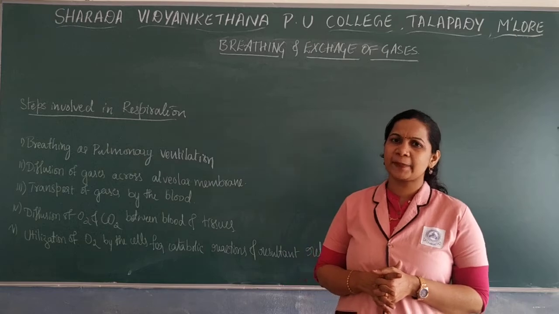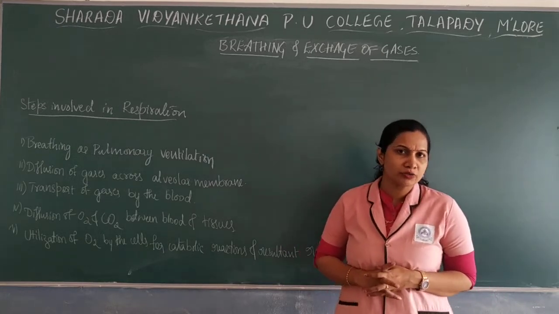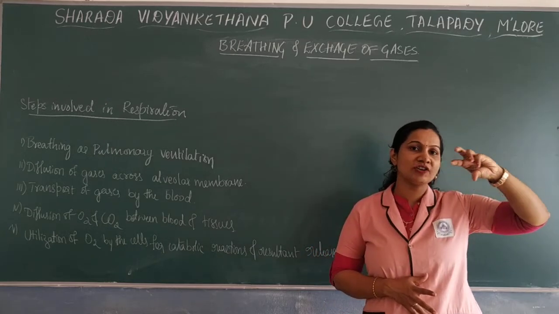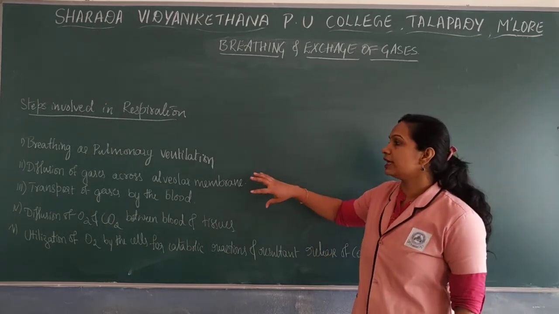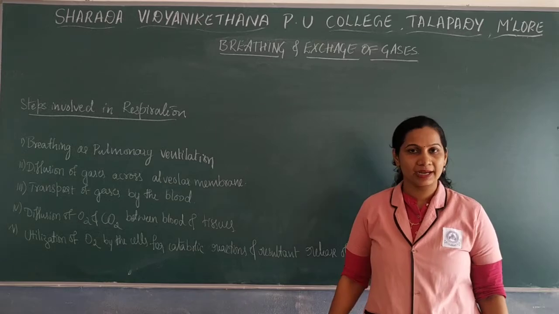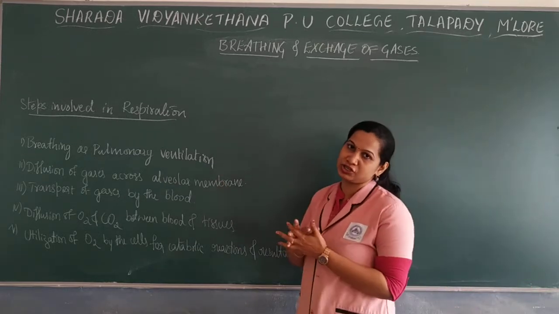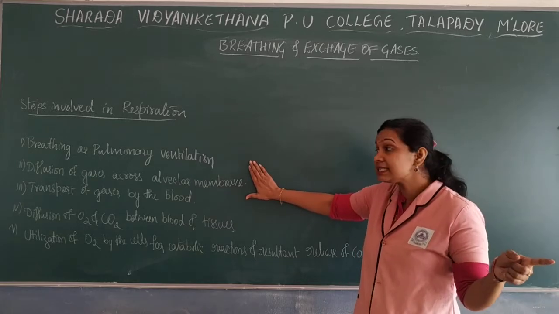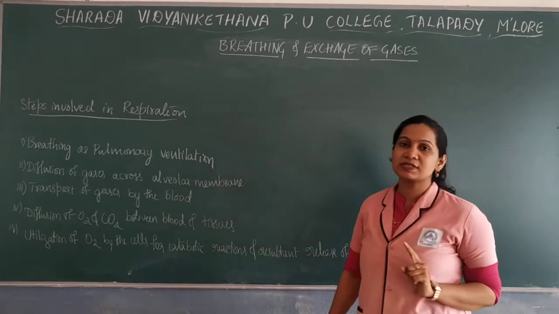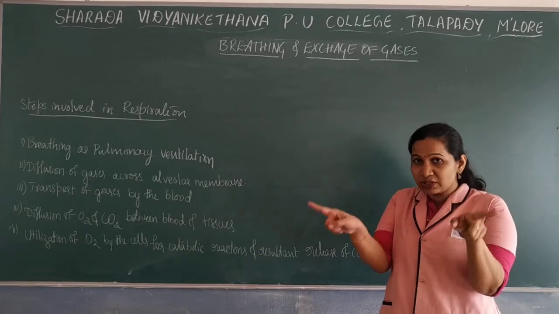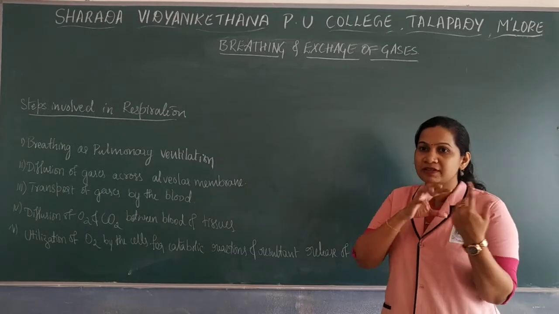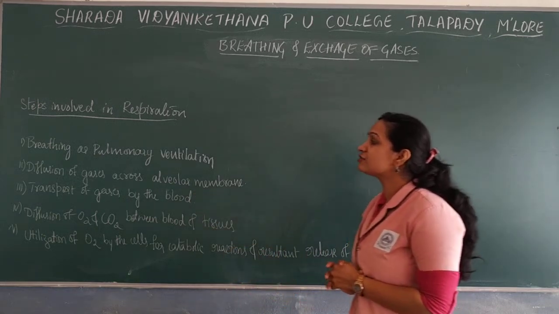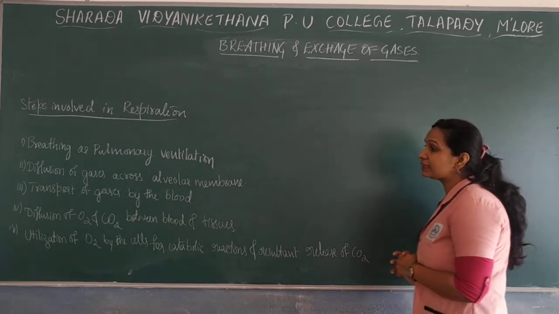Hemoglobin has a capacity to carry around 4 molecules of oxygen because of its iron content, where the oxygen will bind with the iron so that it can exchange. So here what happens is diffusion of gases. The gases will be diffused across the alveolar membrane. The membrane consists of a blood vessel, so that will be diffused.